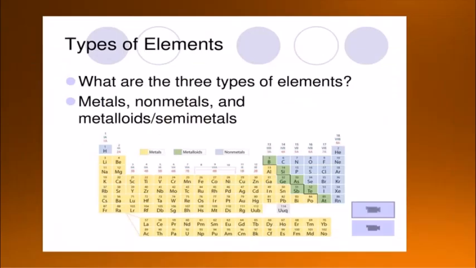Now let's talk about the types of elements. For example, if we consider an iron nail, copper wire, aluminium wire and a coal piece, all of these objects are made up of elements like iron, copper, aluminium and carbon.